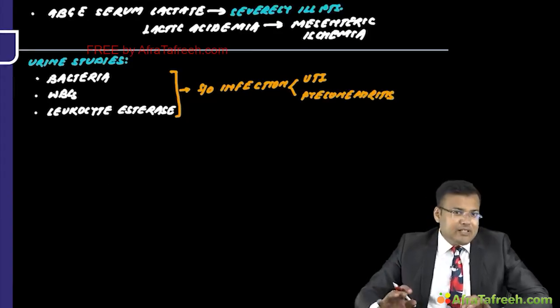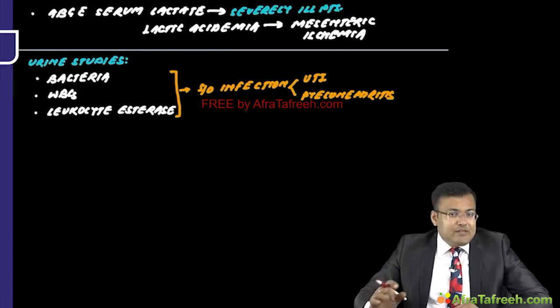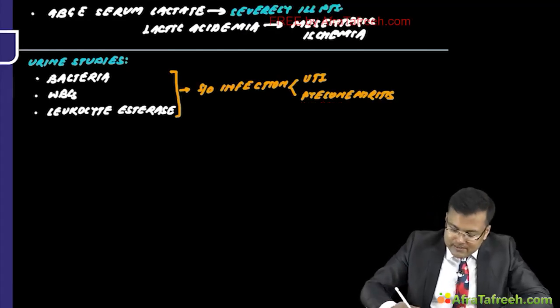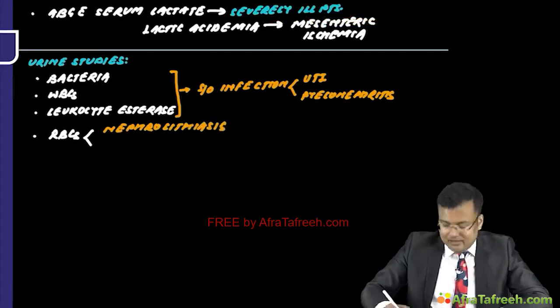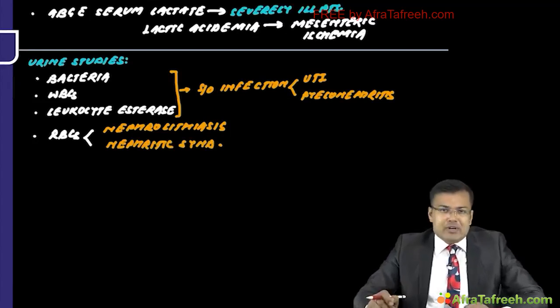Second situation, imagine there is presence of RBCs in urine, means patient is having hematuria. It might be macroscopic or microscopic. So if there is presence of RBCs, it can be because of renal stone, means nephrolithiasis, and it is also seen in nephritic syndrome. You know that in nephritic syndrome there is hematuria. So these are the important laboratory investigations done.